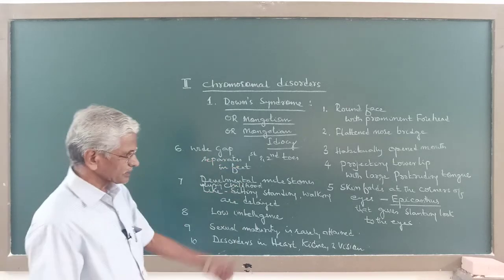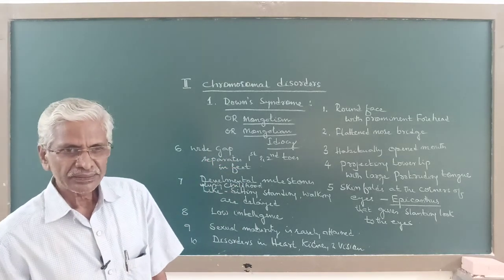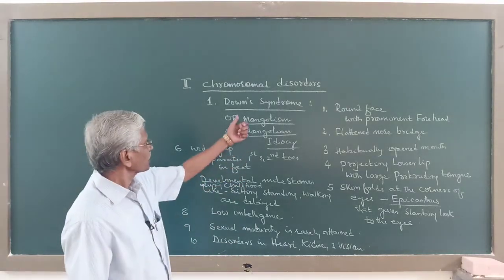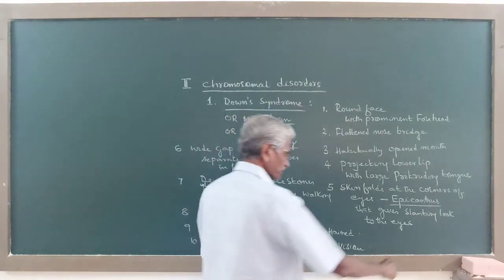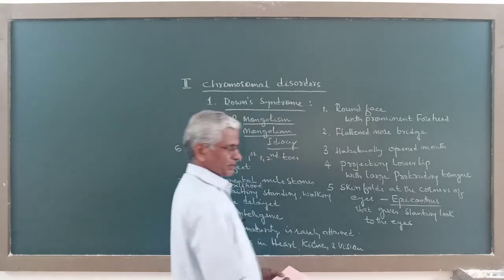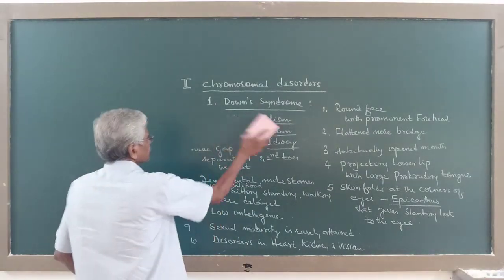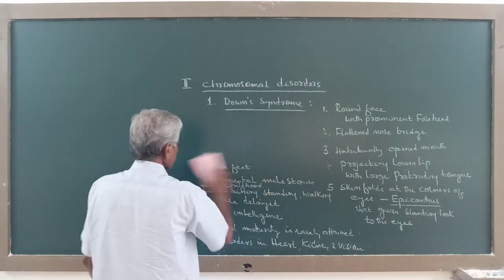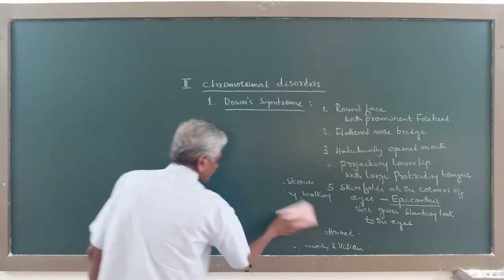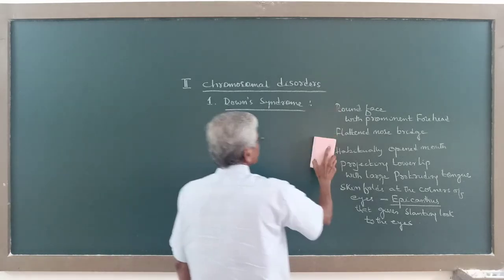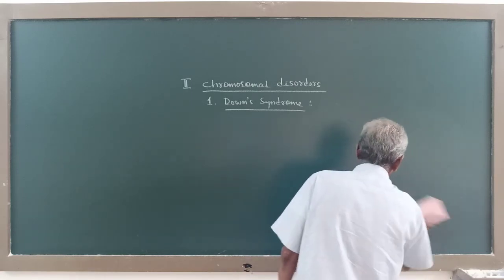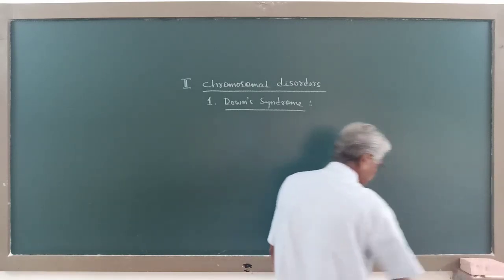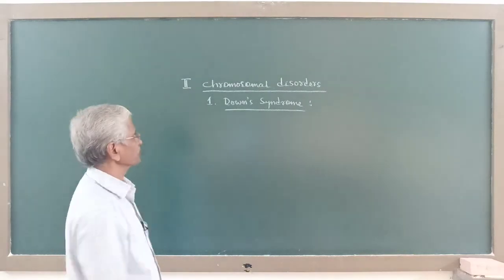Now these are the features of an individual suffering with this chromosome disorder called Down syndrome. So this is one chromosomal disorder in human caused due to trisomy 21. 21st chromosome is present in 3 copies.